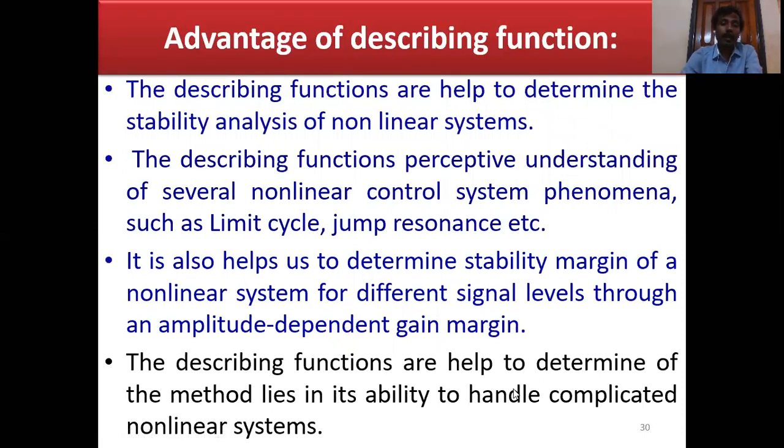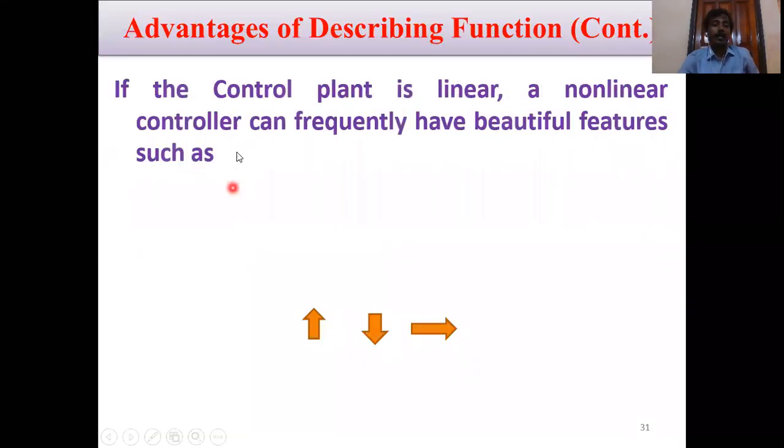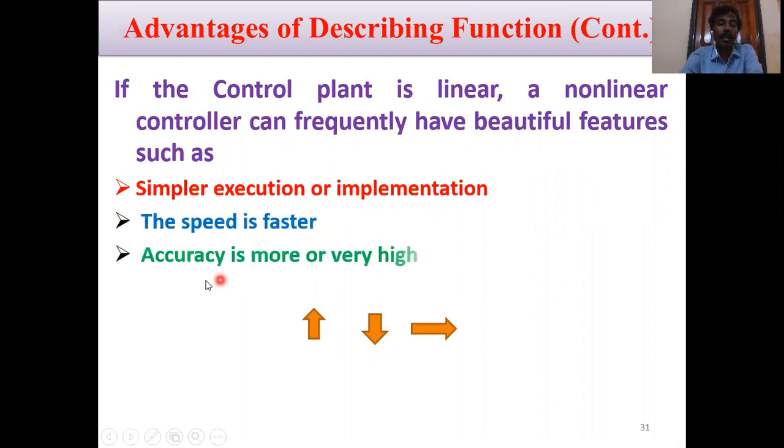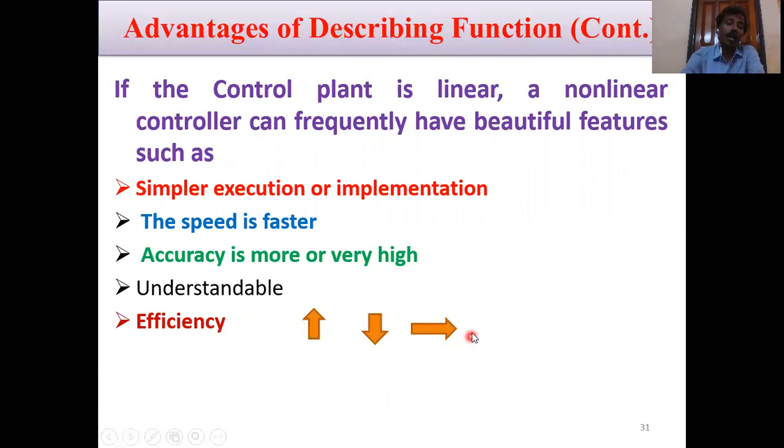Another advantage of the describing function is the ability to handle complicated nonlinear systems. And if the control plant is linear, a nonlinear control can frequently have beautiful features such as simpler execution or implementation. The speed is faster, accuracy is very high, it is understandable, and efficiency is sometimes high, sometimes low, sometimes medium, and reliable.